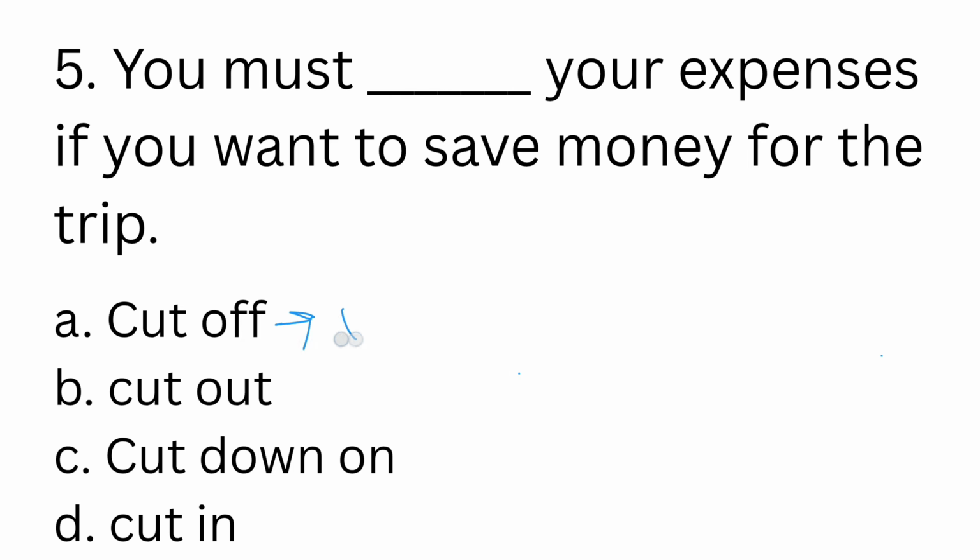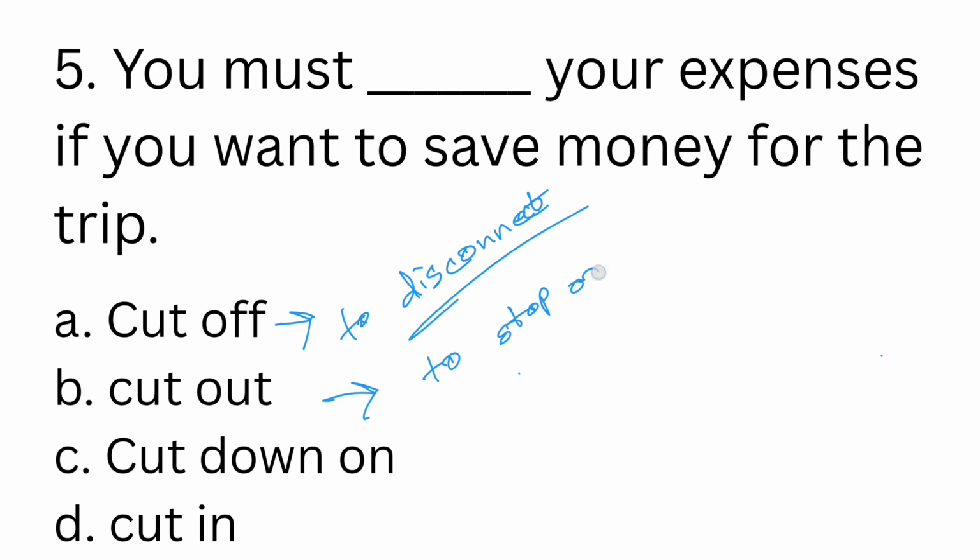So cut off means to disconnect, to lose connection. That doesn't apply to this sentence in this context. Now cut out means to stop or to remove something.